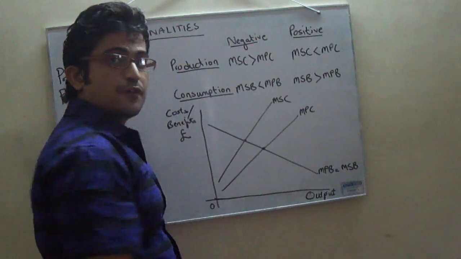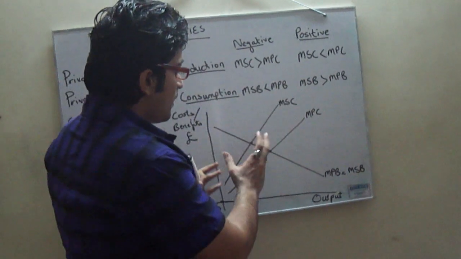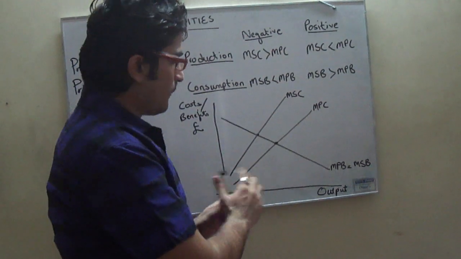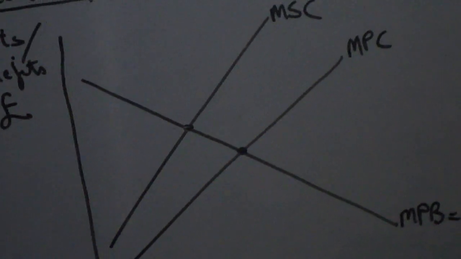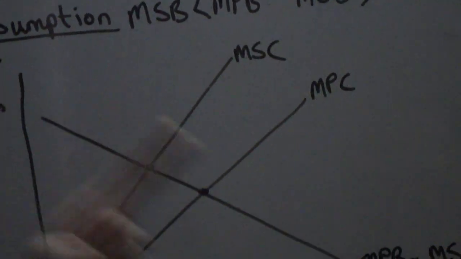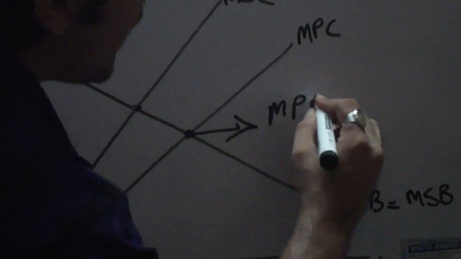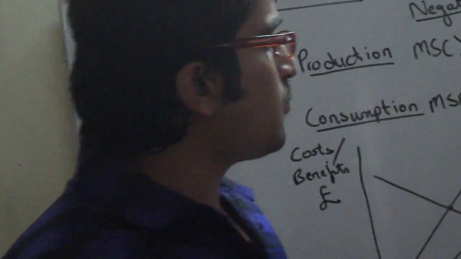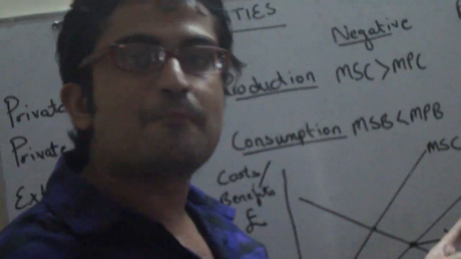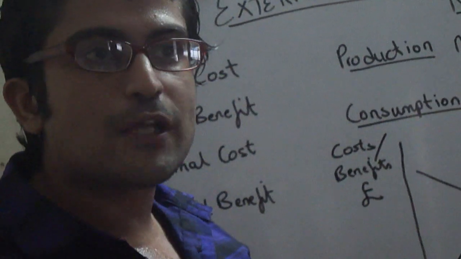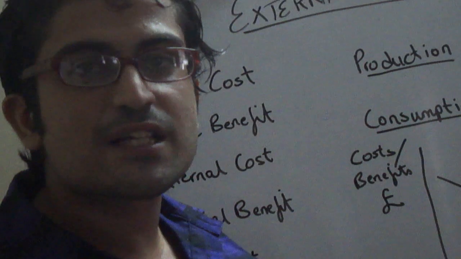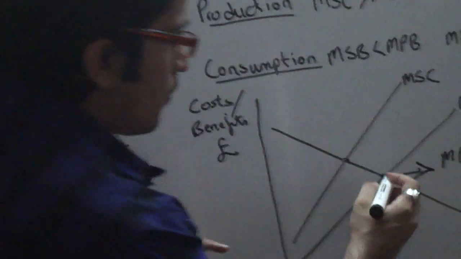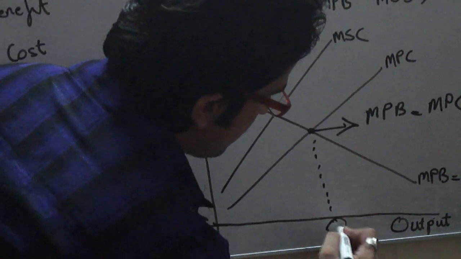Now, there are two points upon which importance needs to be laid. First of all, what does the producer do? You must remember that the producer always produces at this point. This is the point where marginal private benefit equals marginal private cost. Why does it produce at this point? Because this is the point where his profits are maximized, and in economic theory, producers seek to maximize their profits. This is selfish in economic theory. Now, this is the output. We can name it QE.